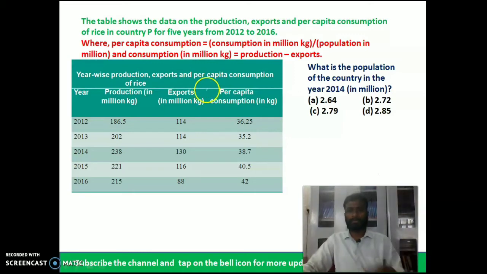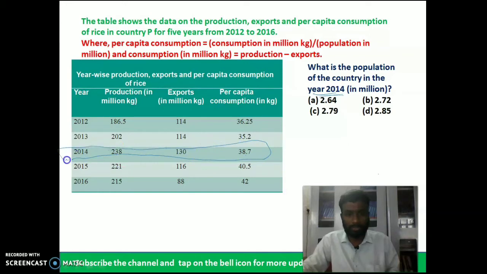So let us start with the first question. What is the population of the country in the year 2014? First of all, we have to consider the 2014 values. So these variables need to be considered.